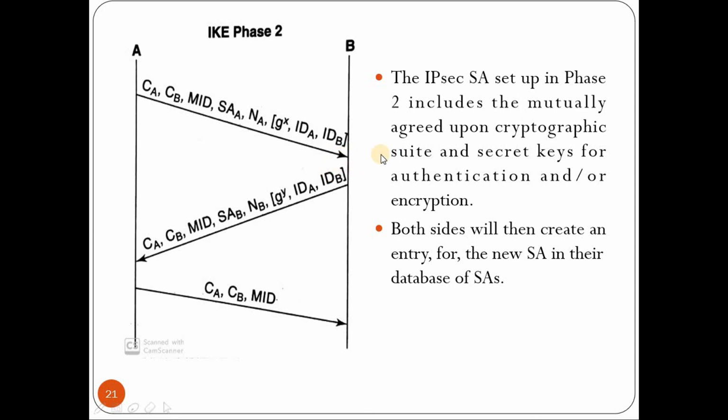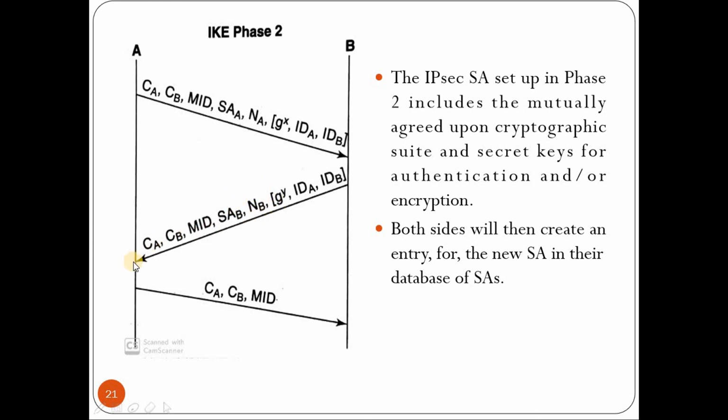Okay, so once that is done, now it will send the second message to A, which comprises of the cookie of A, cookie of B, and the same MID value, which is the ID value of this particular IPsec association, and also the SA of B, that is the cryptographic algorithm that will be used by B, and also the NB, that is the random number chosen by B.